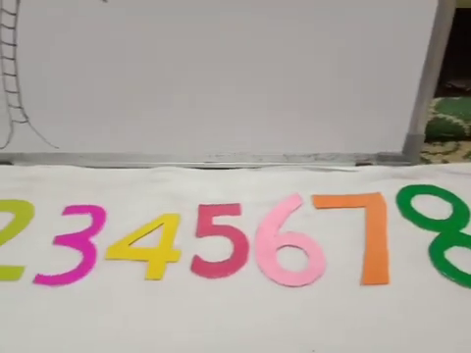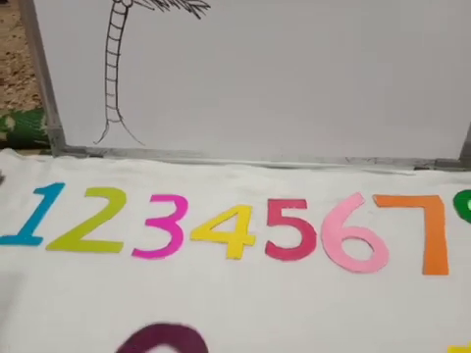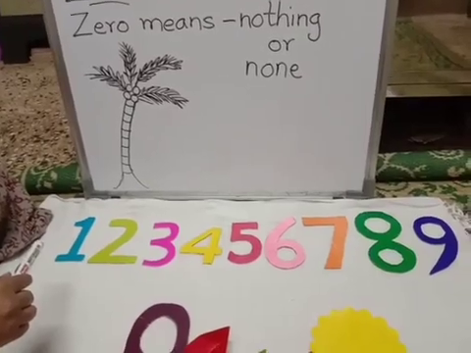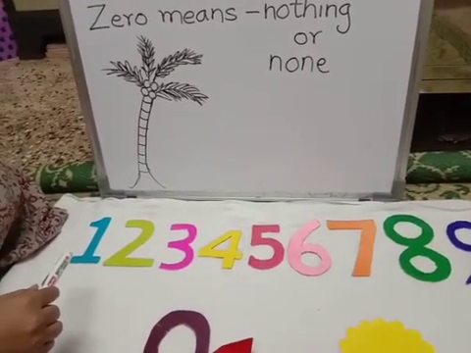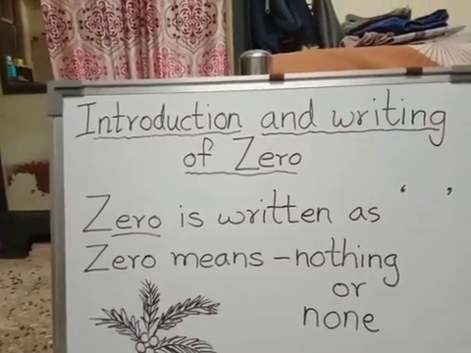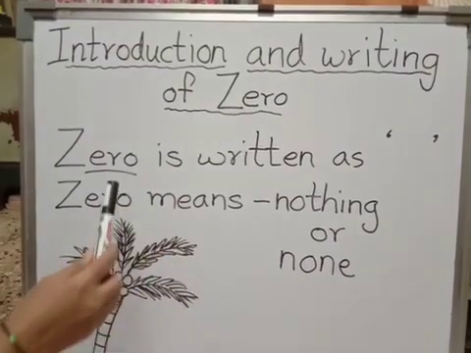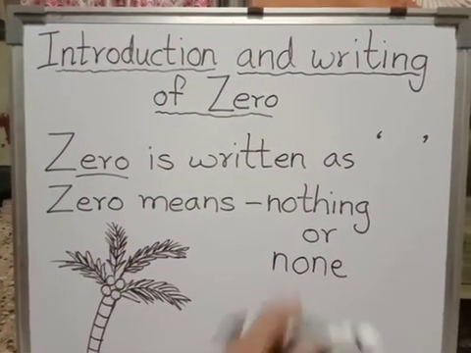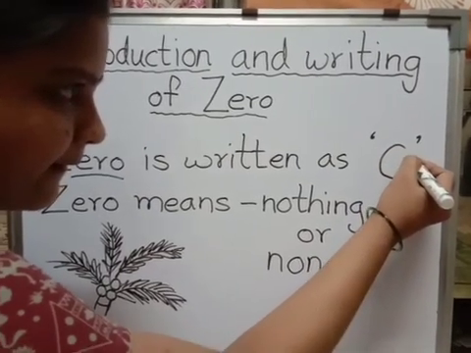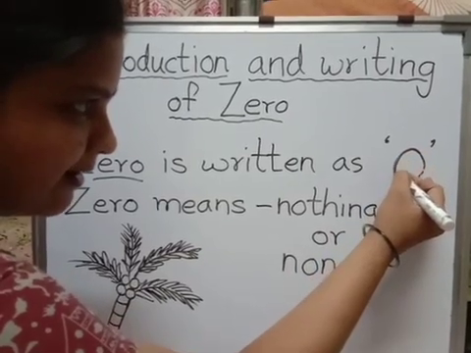So last period I have told you that these numbers 1 to 9 are used as symbols to form the numbers. Okay. Now we will study about zero. Introduction and writing of zero. Zero is written like this. Okay, we have to start from one point here like this, round shape.